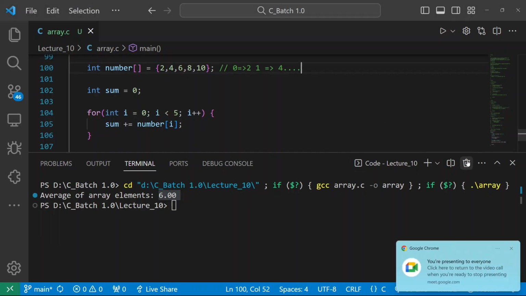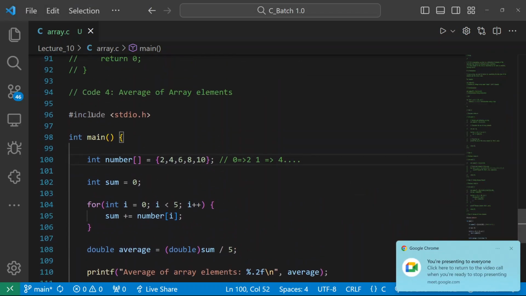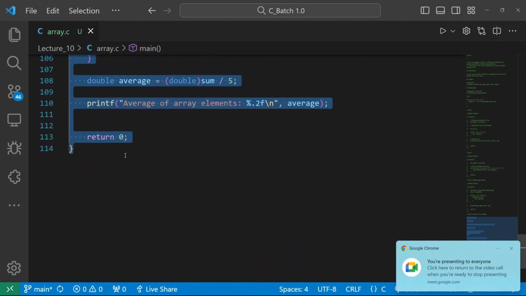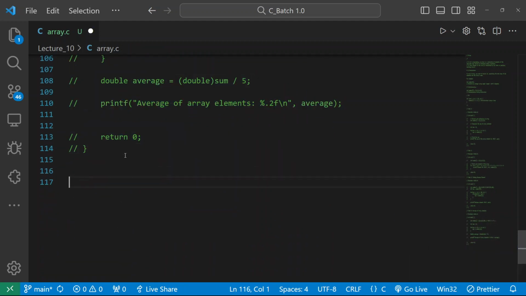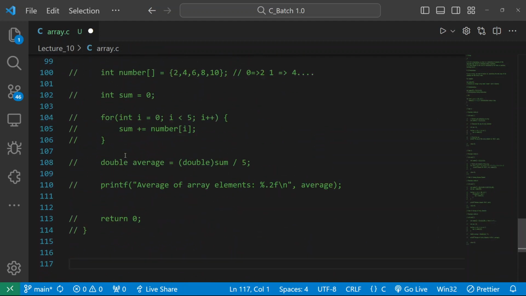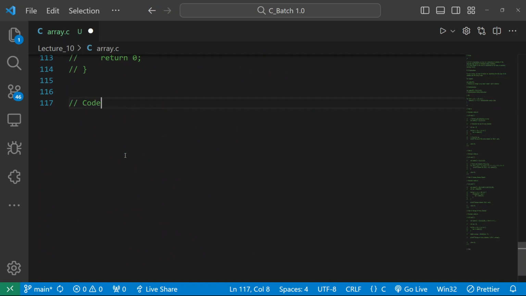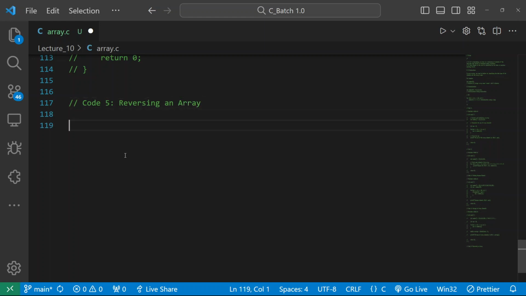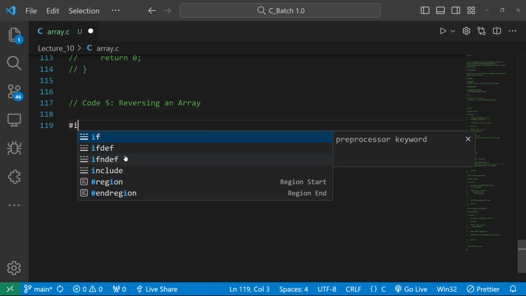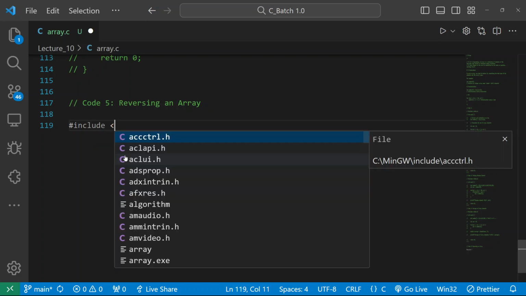So let me go with the next example, and this is a very important question. Nothing big in it, but the question is asked a lot of times. See the question: reversing an array. How many of you have done the code for it? If you have not done it, let's do it together now.